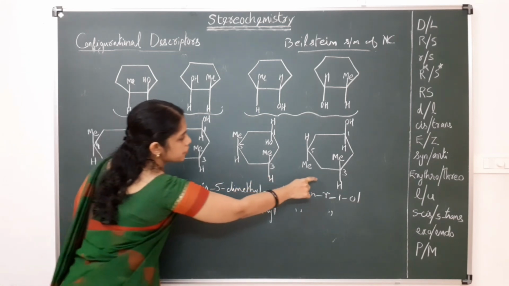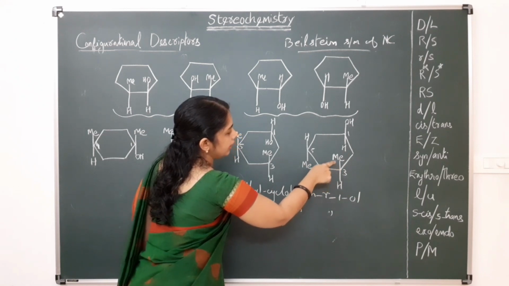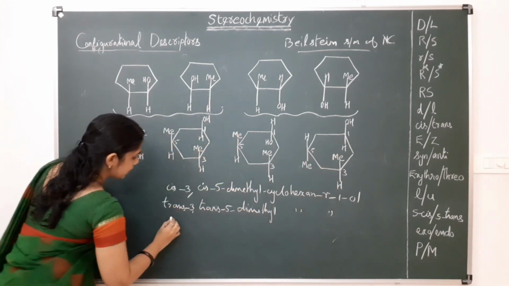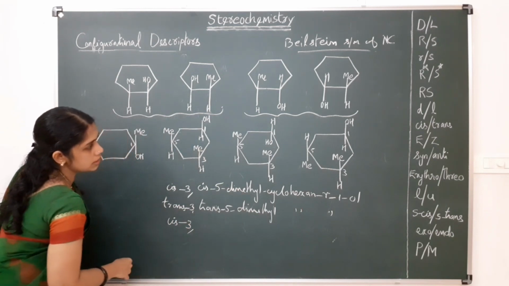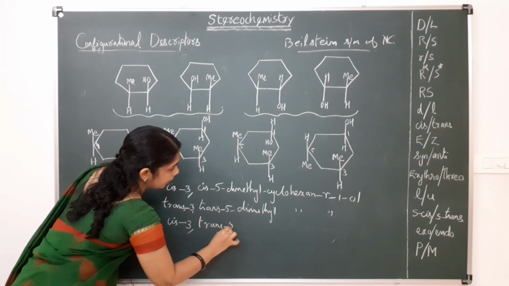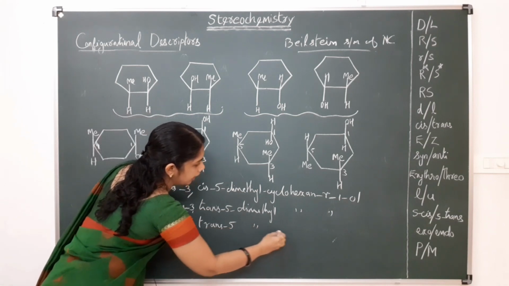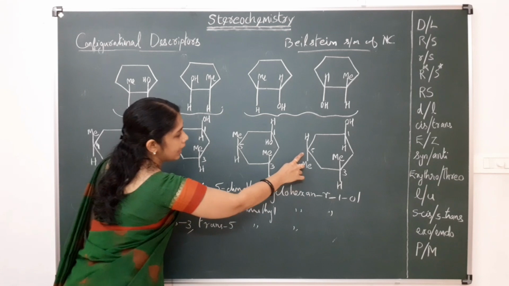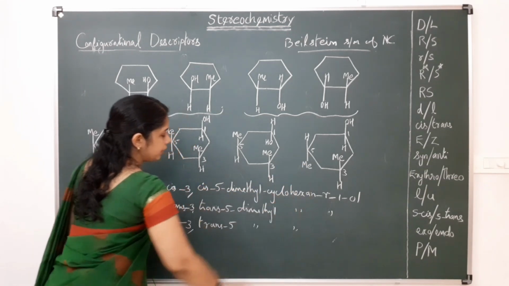And for the last one, for this compound, the third methyl is cis and this fifth methyl is trans. Therefore, the third position is cis 3, and the fifth position is trans 5, then dimethyl cyclohexane R1-ol. Okay, cis 3 trans 5 dimethyl cyclohexane R1-ol. That is the name of this compound.